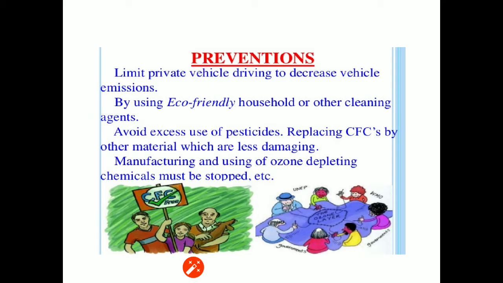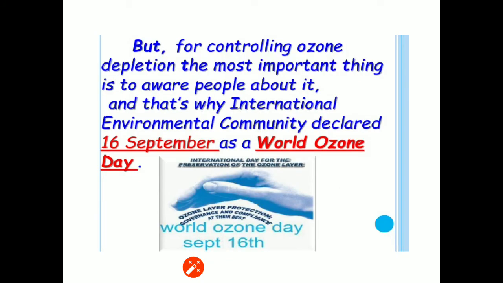Manufacturing and using of ozone depleting chemicals must be stopped. But for controlling ozone depletion, the most important thing is to make people aware about it. And that is why the International Environmental Community declared 16 September as World Ozone Day.